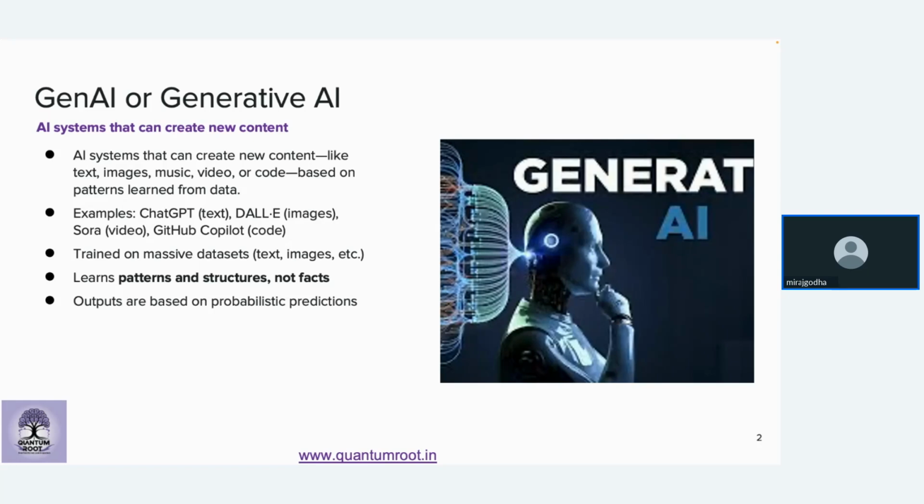Now, basically, these models are trained on massive data sets. When we talk about earlier versions of ChatGPT, which were not even creating images, like ChatGPT 2 or 3, which was only generating text for you, those were trained on a large volume of text. That text could be your websites, books, Wikipedia, and a number of things, right?